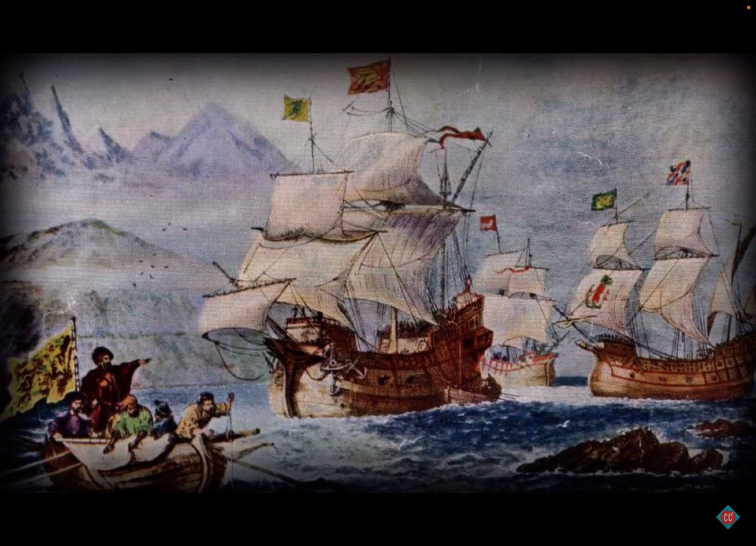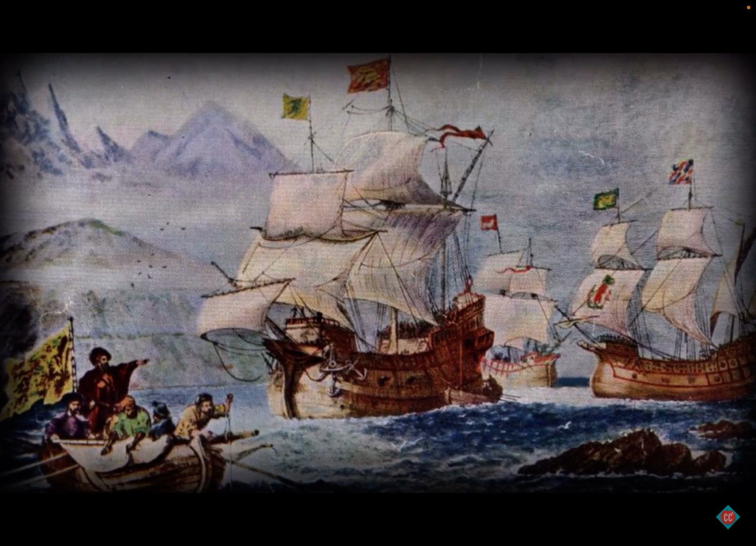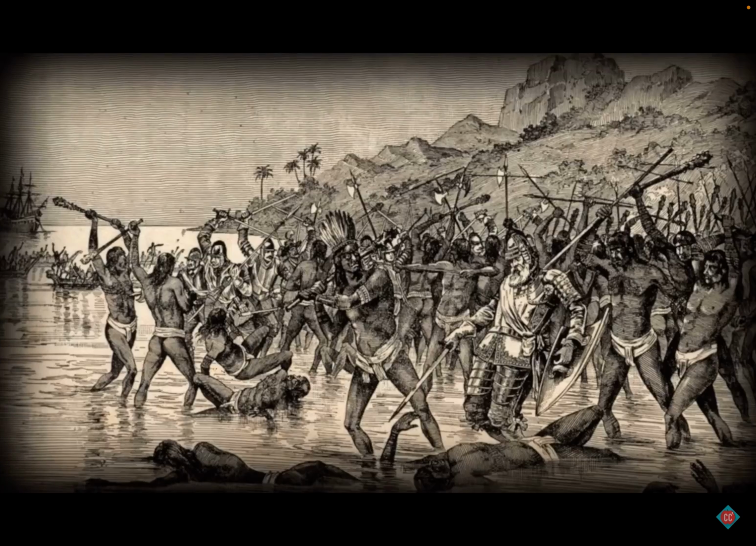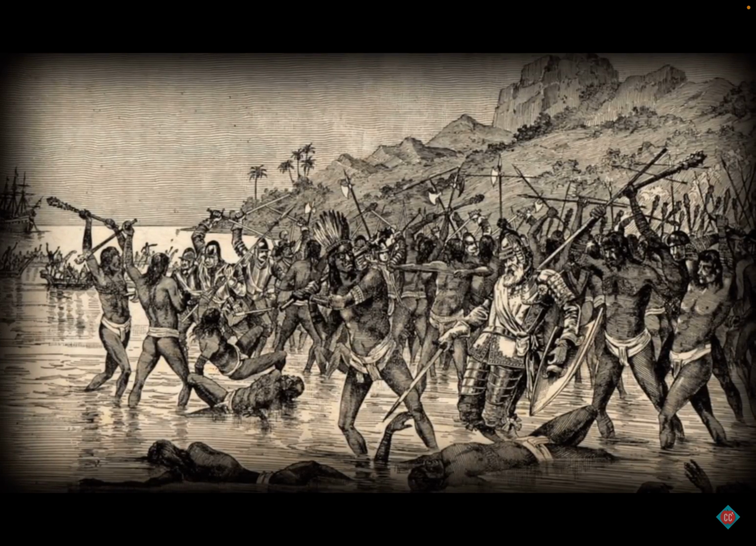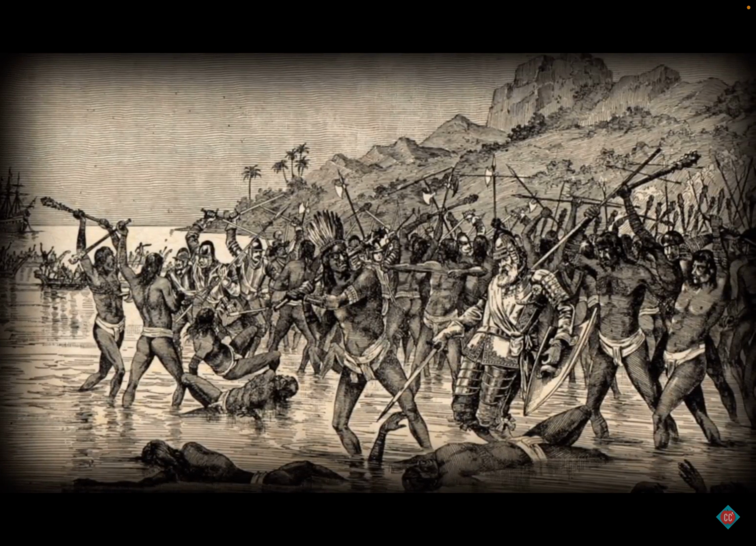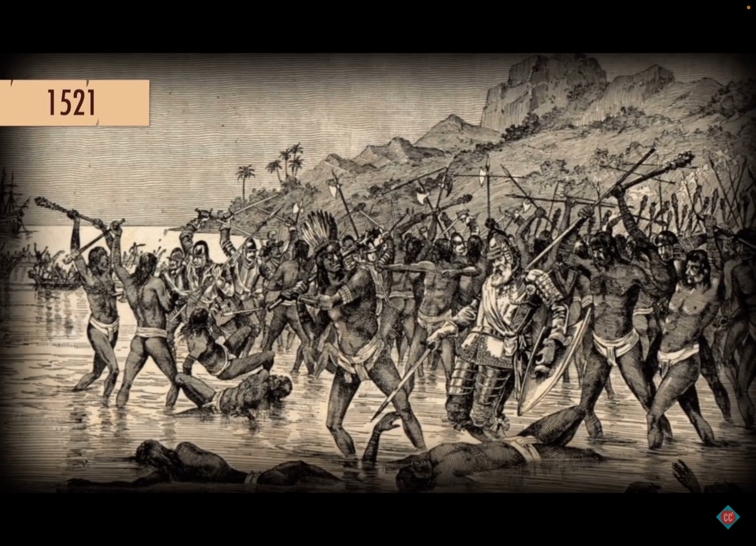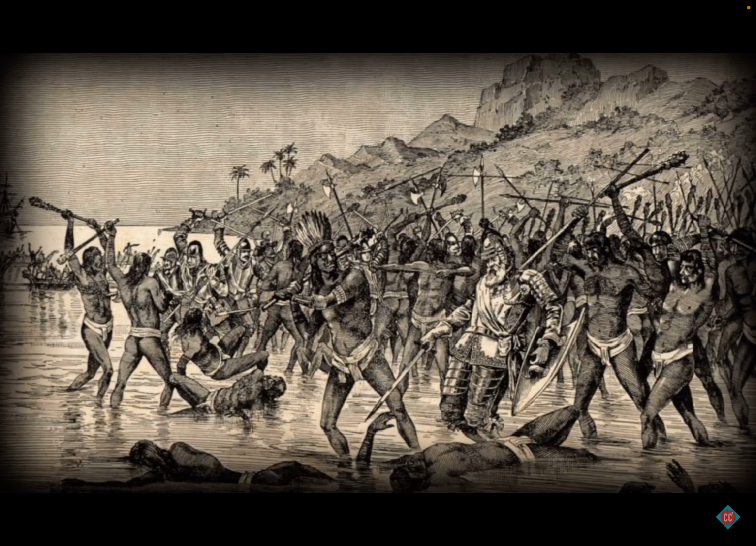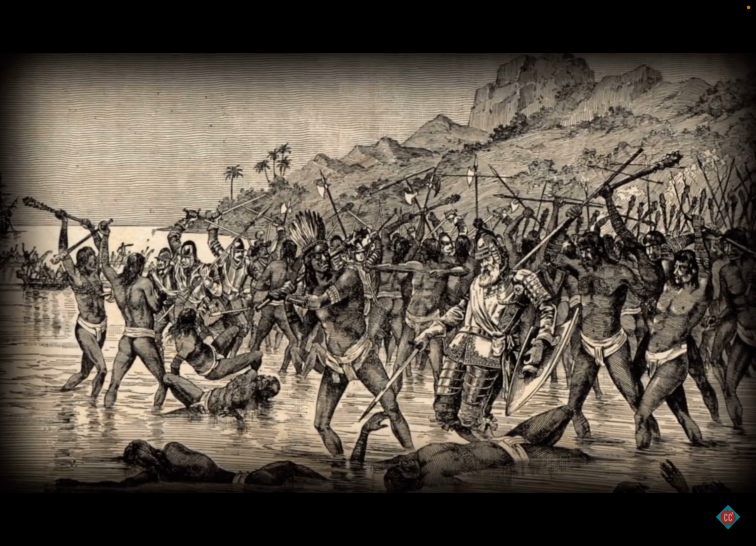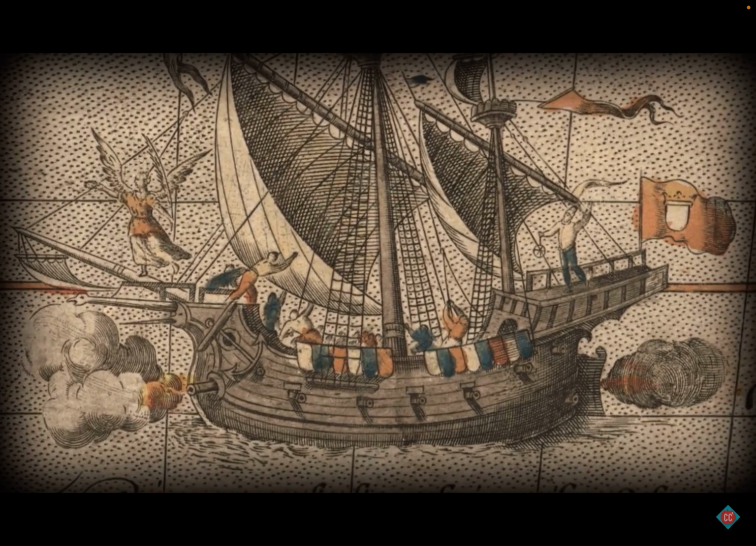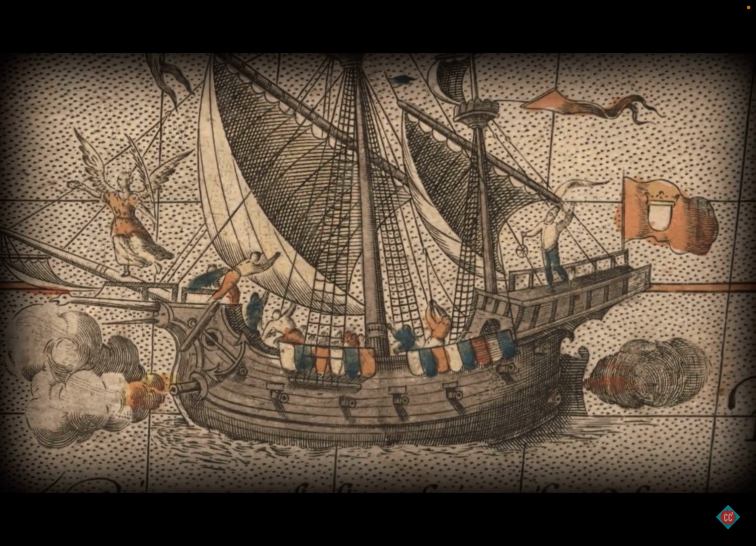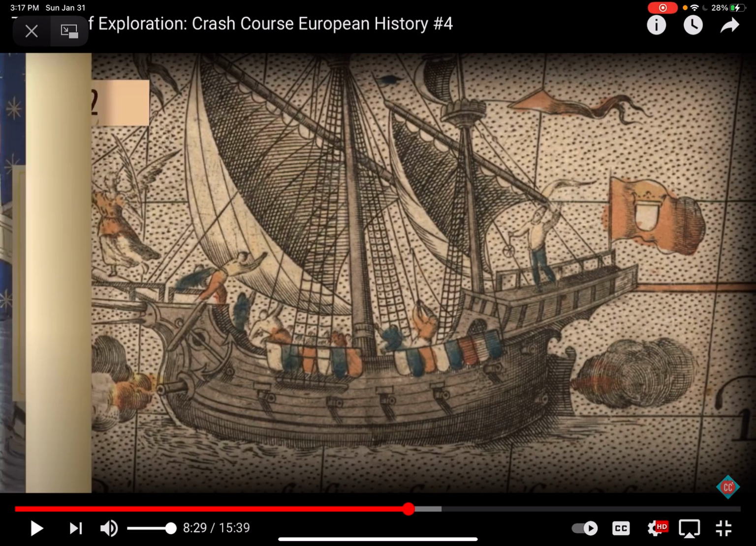But after finding the straits at the tip of South America, the fleet set sail across the Pacific, eventually returning to Spain despite Magellan's death at the hands of local leaders in the Philippines in 1521. Of the 237 original voyagers and 5 ships, only 18 men and 1 ship returned to Spain in 1522. So he was the first one to go around the globe on a boat.